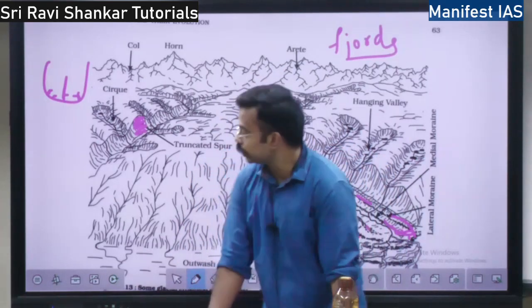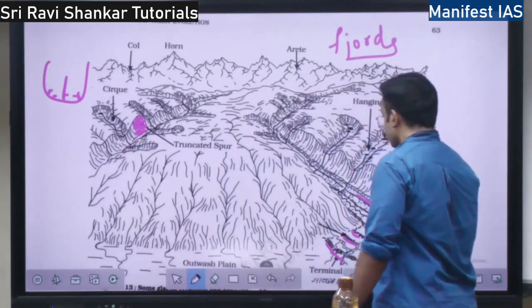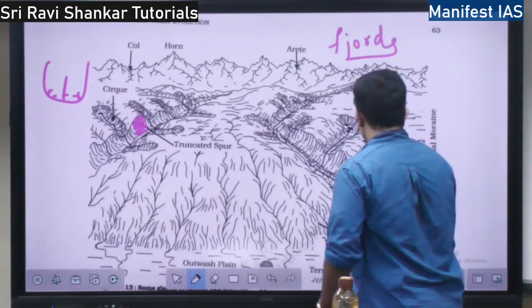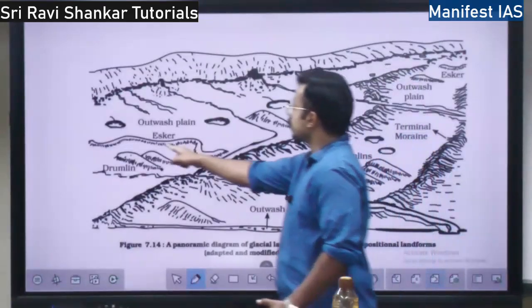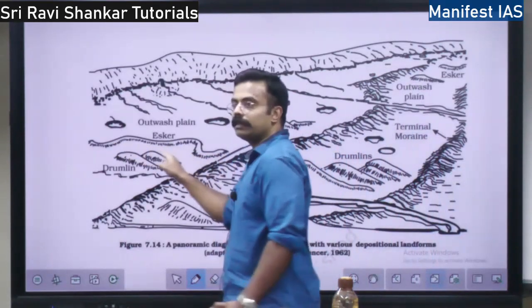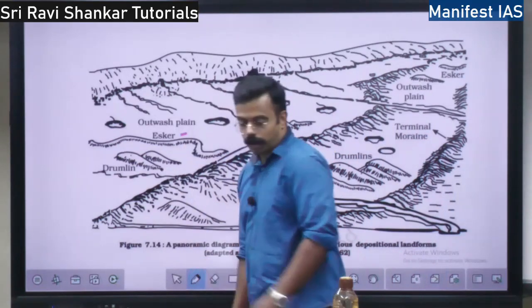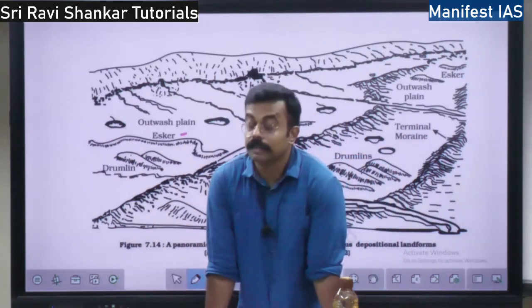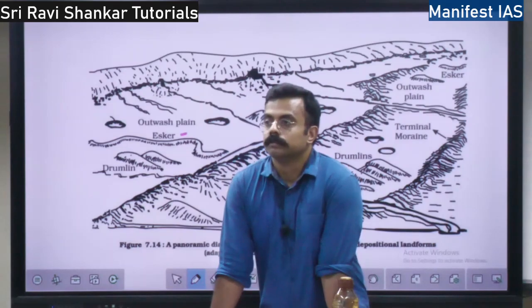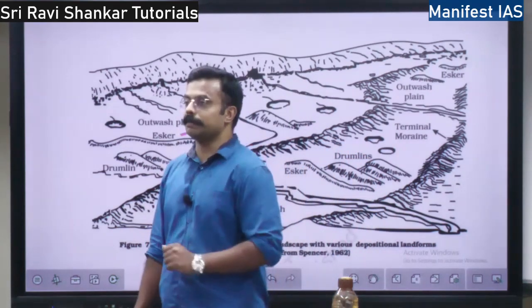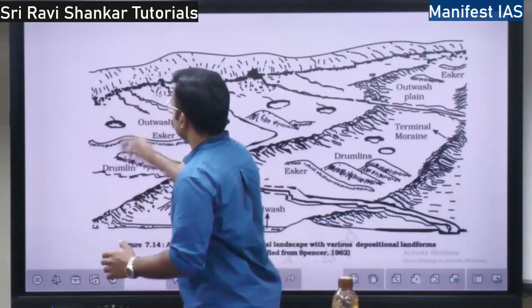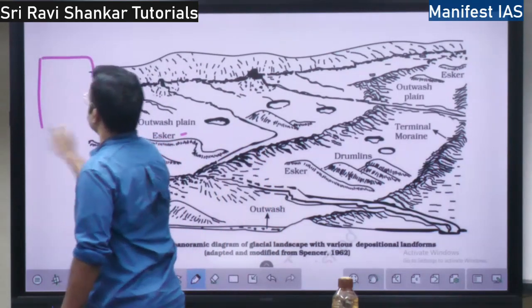Then you have the concept of eskers. So what is an esker? I'll show you the diagram. See, this is an esker. Visible? So what is an esker? When the ice melts in the summer, let's say there is an ice block like this.